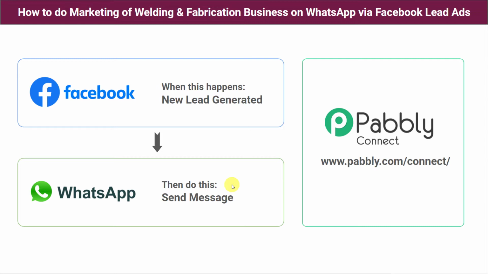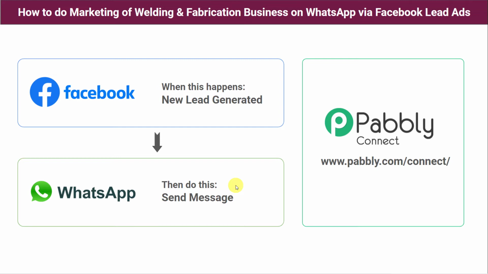The second option is you can create an automation so that whenever a Facebook lead ad form is filled, automatically your welding and fabrication business brochure is sent on the WhatsApp number of the customer. And in this way, you will be able to interact with each and every lead quickly, which can ultimately bring more sales and profit to your business.